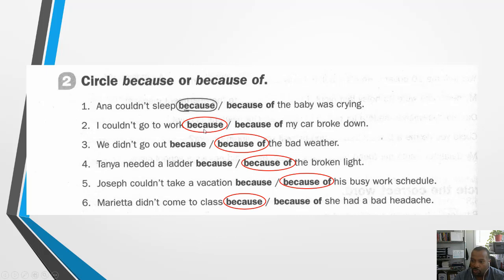Alright, so those are the ones that I chose. Hopefully you got the same answers. Alright, let's move on and continue to practice.